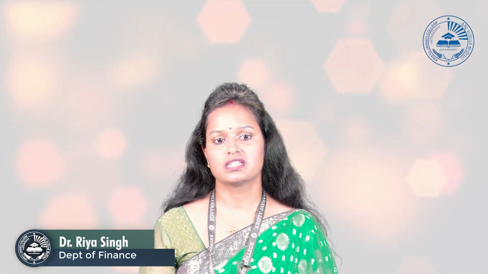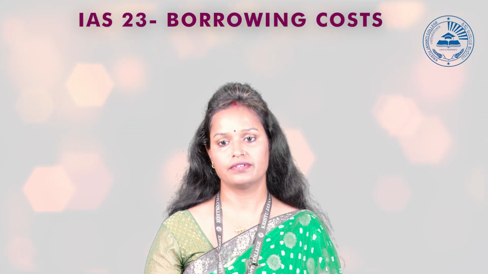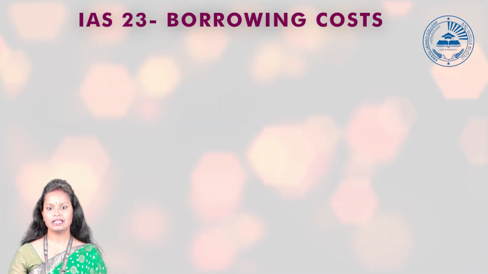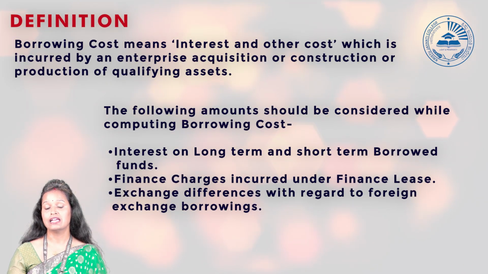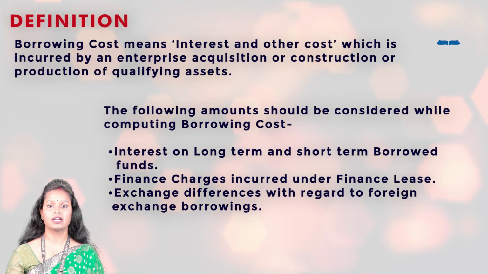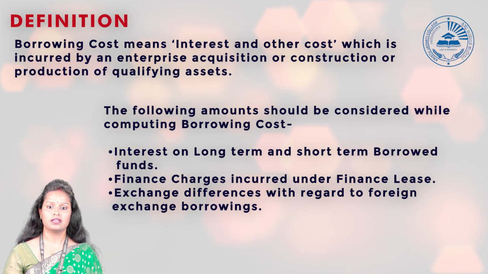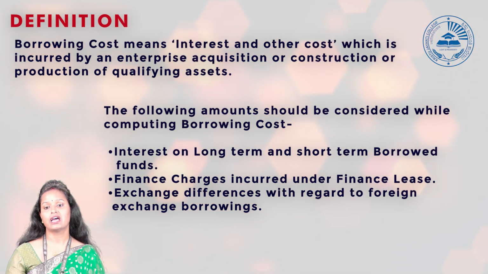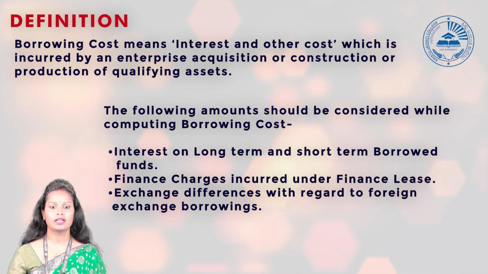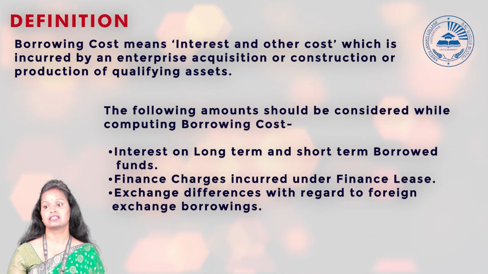Today we are going to discuss AS 23, that is borrowing cost. Till now, whatever we have learned, basically we know that if any borrowing cost is there, very first, what is the borrowing cost? If on any loan we are giving interest or other charges, that is the borrowing cost. So we know that borrowing cost, if it is incurred for the loan, is an expense. But according to AS 23, the definition is a little bit different.